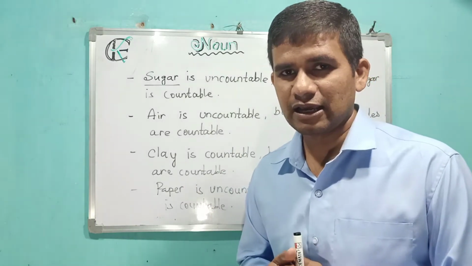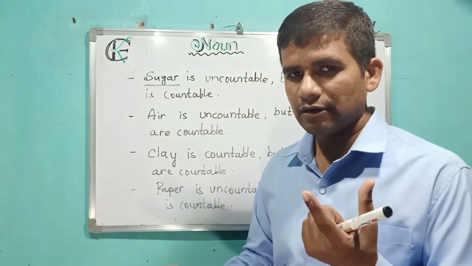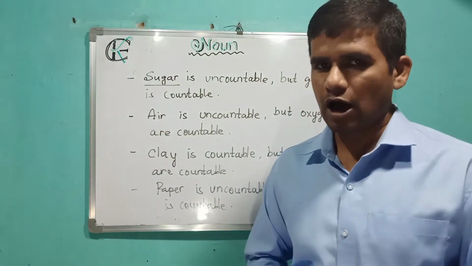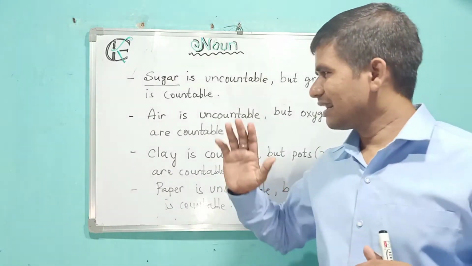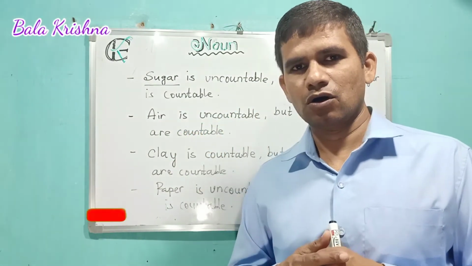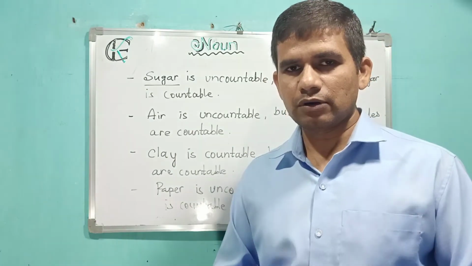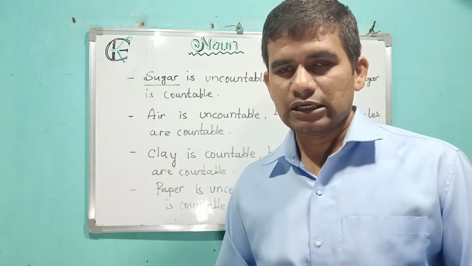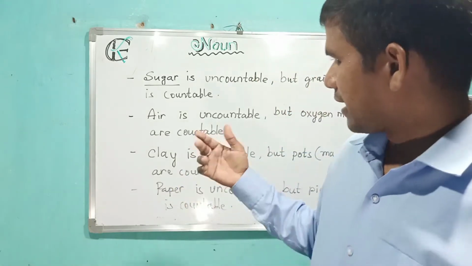On the other hand, a piece of paper. Give me a piece of paper. Here it is a countable noun. I hope you understood very well. This is a nice logic. Friend, you have to know countable nouns and uncountable nouns. If you remember this logic, you never get confused. Then we'll go through the next point.